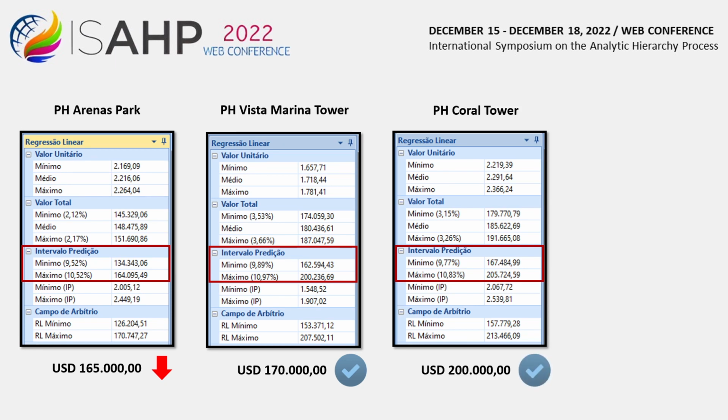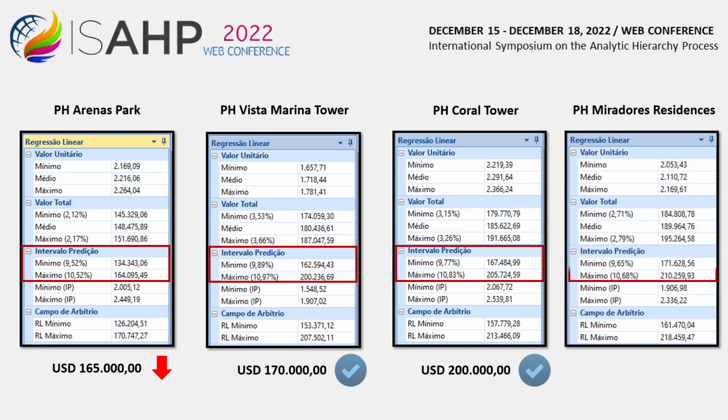The bid price of $200,000 is contained in the range. PH Miradores Residences, the prediction range, 171,628.56 and 210,259.93 USD. The bid price of $168,500 is below the low end of the range.